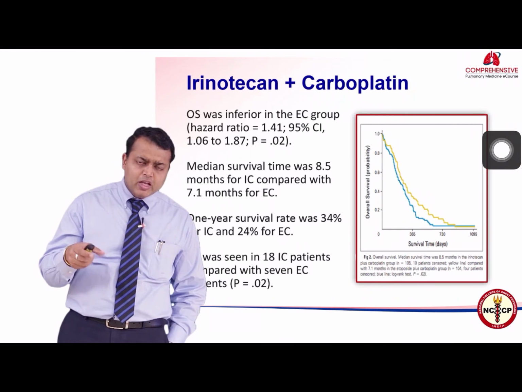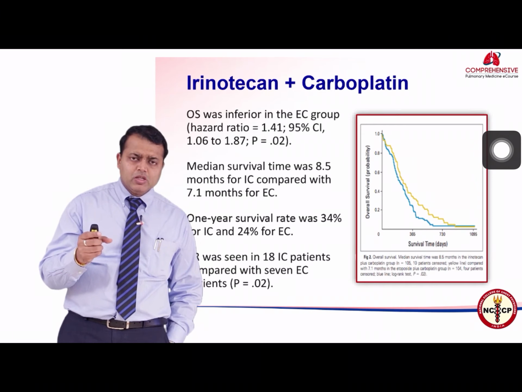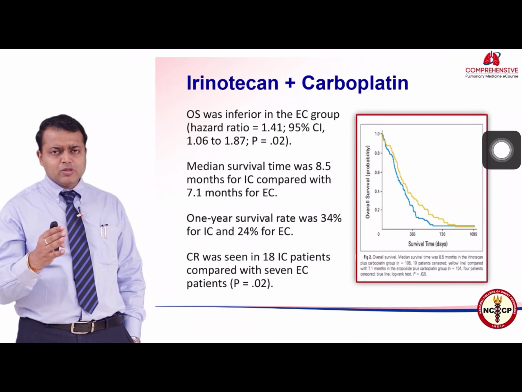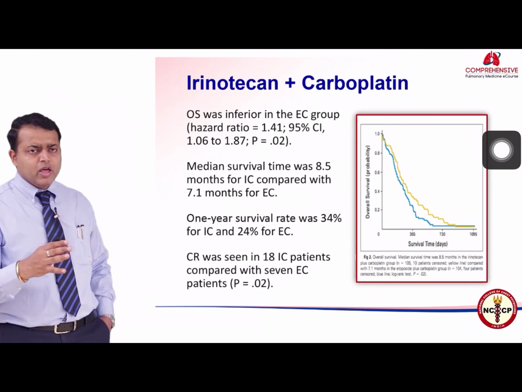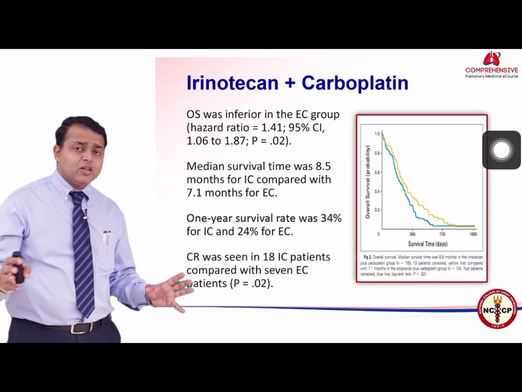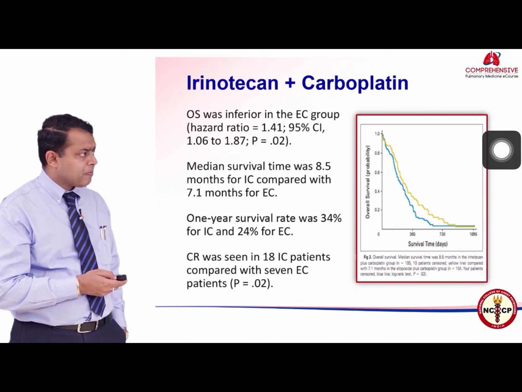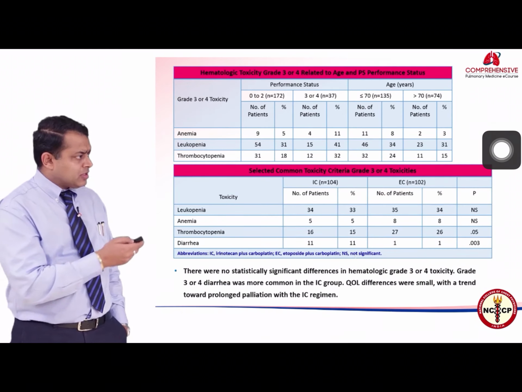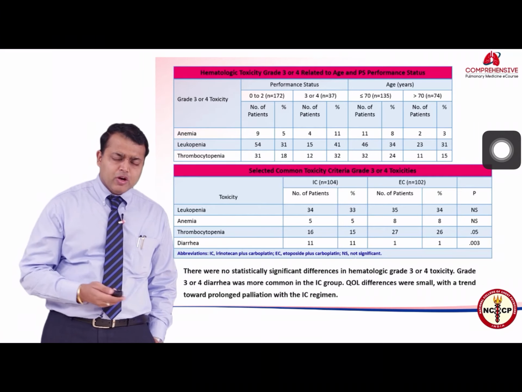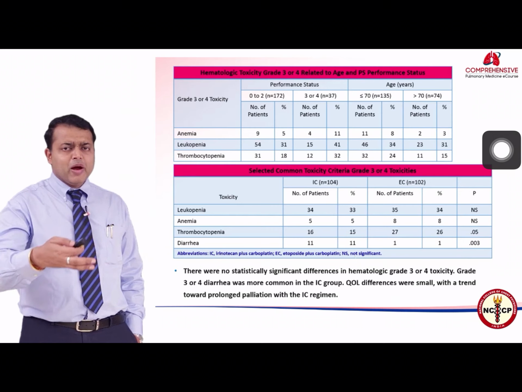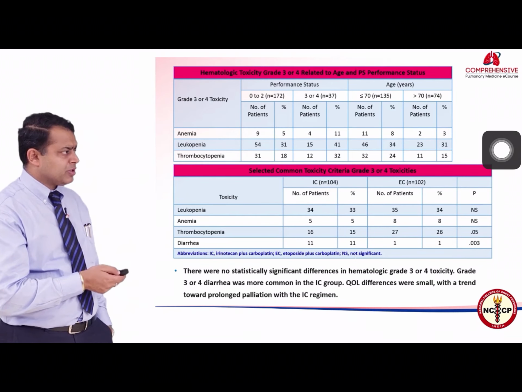The NCCN guidelines today, as we practice, label both EC, that is etoposide and cisplatin, and irinotecan and cisplatin as competing standards of care. So there is nothing much to choose between them. As said, the toxicity is slightly different because irinotecan is a different drug. There is more diarrhea with irinotecan, whereas there is more hematological toxicity with etoposide.